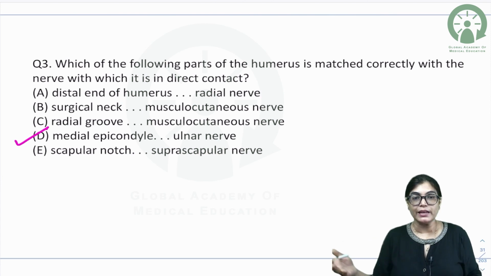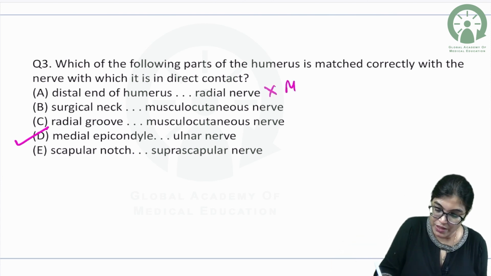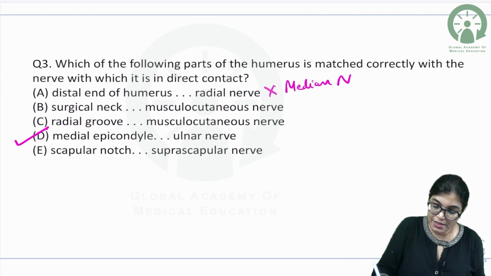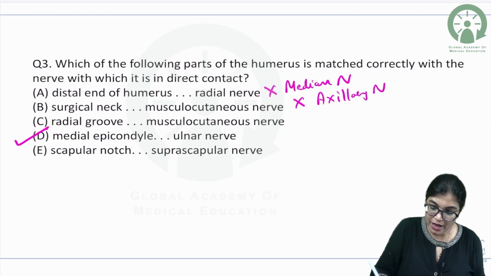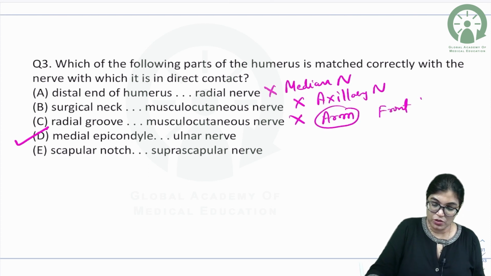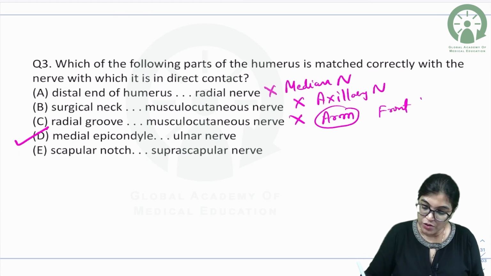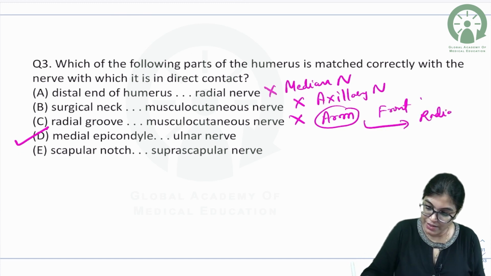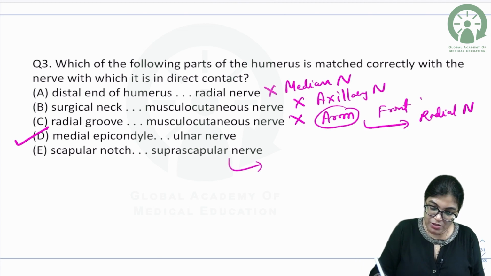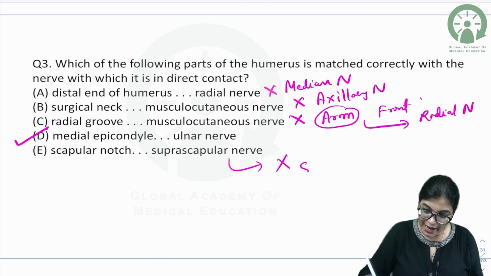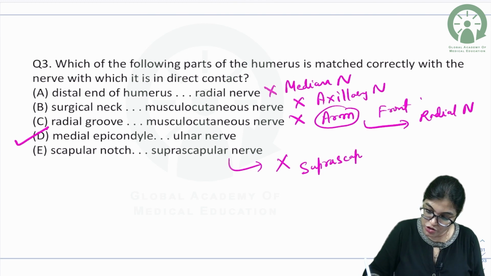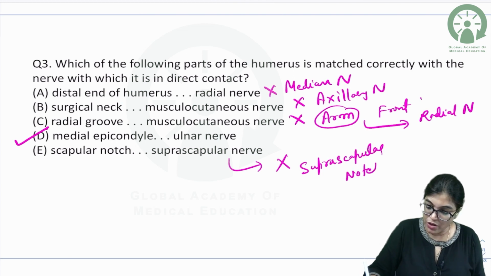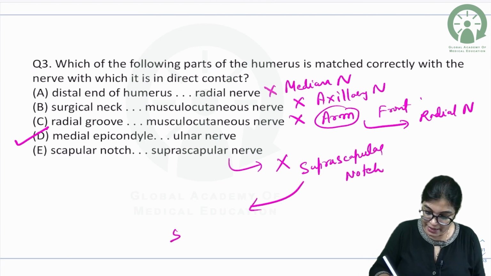If I talk about distal end of humerus more medially, it is related with median nerve. Surgical neck is related to axillary nerve, not musculocutaneous nerve. Musculocutaneous nerve is the nerve of arm front aspect, so it is not related in the radial groove. In the radial groove, which nerve is related? Radial nerve is related. Scapular notch is not related to suprascapular nerve. Actually, if the term suprascapular notch is used, then it is related to the suprascapular nerve.